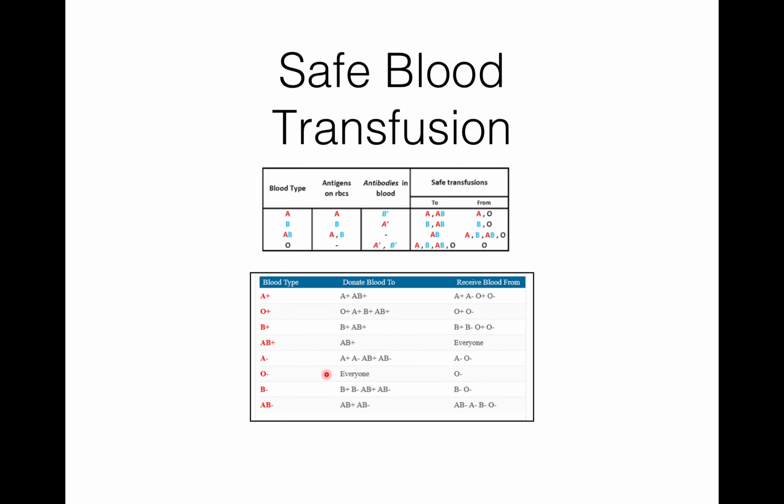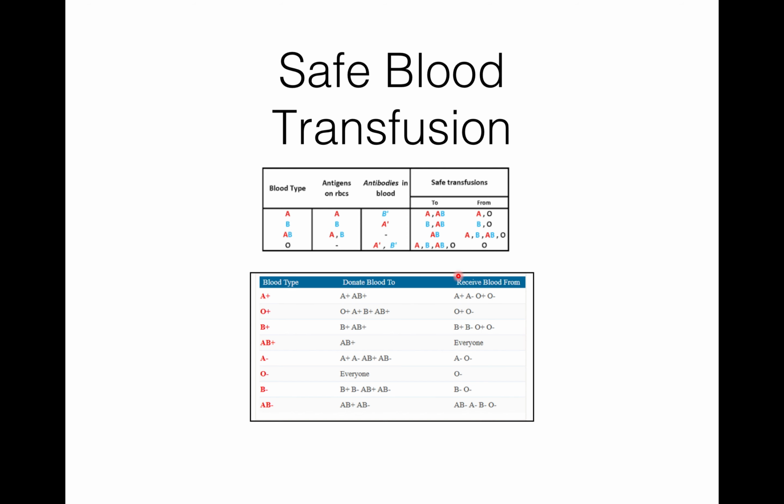O minus can donate to everyone, but receive from only O minus, that is O negative. So it is also known as the universal donor. So, AB plus is the universal acceptor and O negative is the universal donor. B negative can give blood to B plus, B minus, AB plus, AB minus, but receive blood from B minus and O minus. AB negative blood type can donate blood to AB positive and AB negative, but can receive blood from AB negative, A negative, B negative, and O negative.